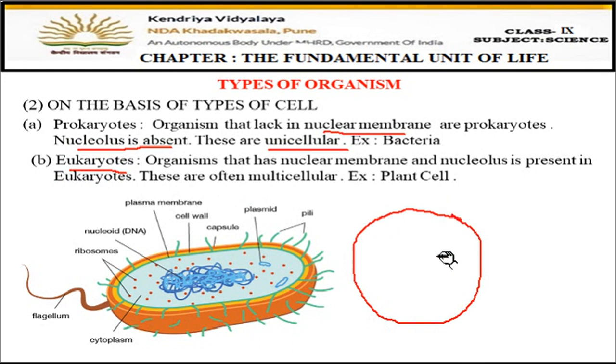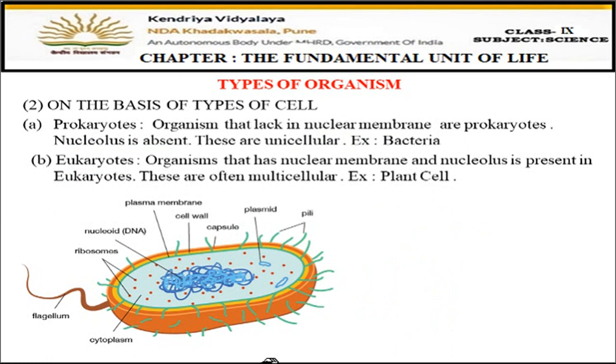Suppose this is a cell. So they have the nuclear membrane also. They will have a nucleolus present inside it. Fine. So they are called eukaryotic. Let's see the diagrams now. This is the diagram of a prokaryotic bacteria. Now you can see here that this blue color is the DNA. This is the cell wall outside. This is the plasma membrane also present here. DNA also present. Ribosomes present.